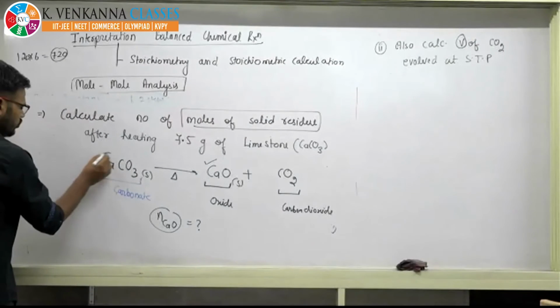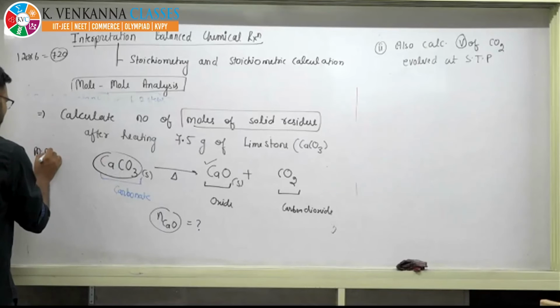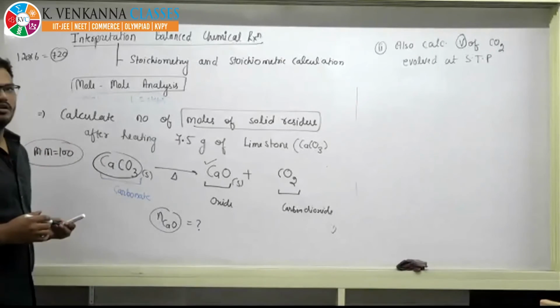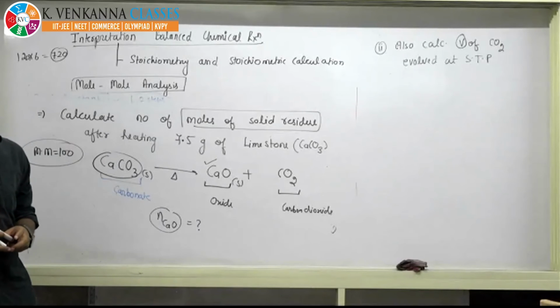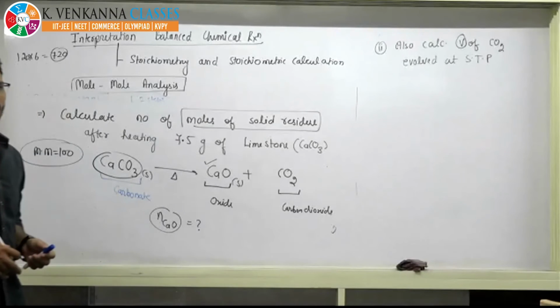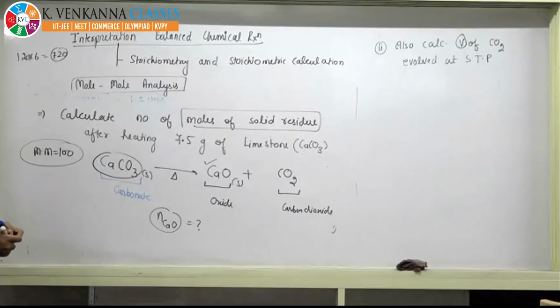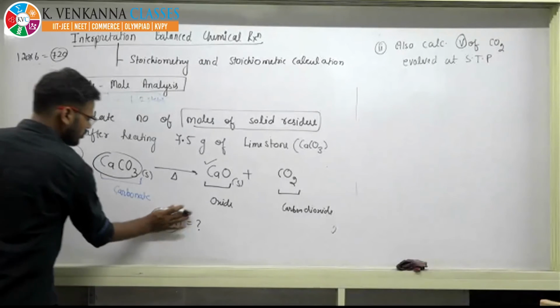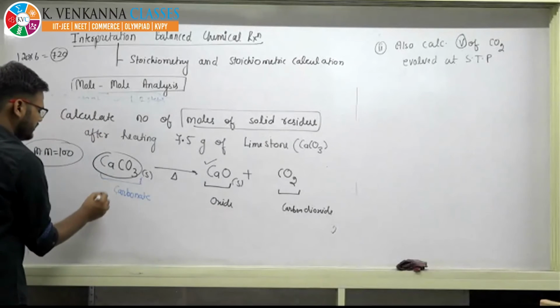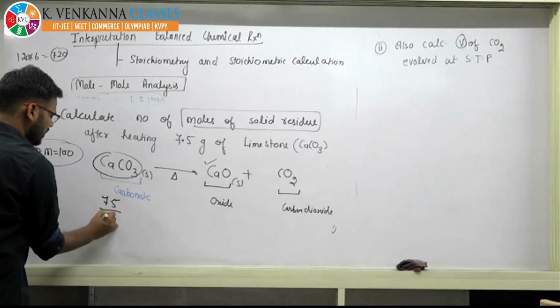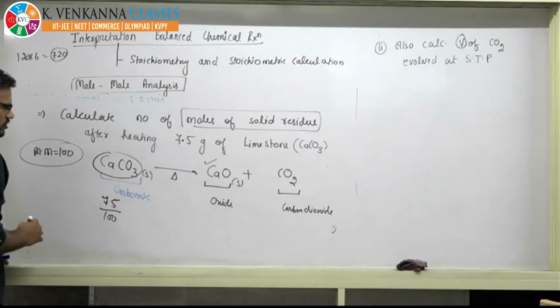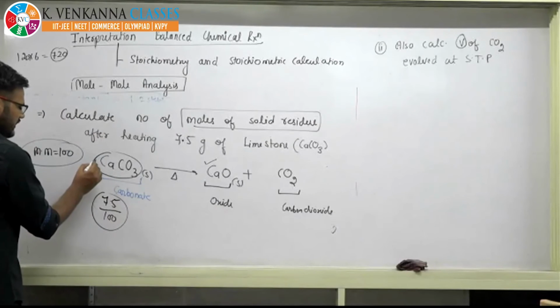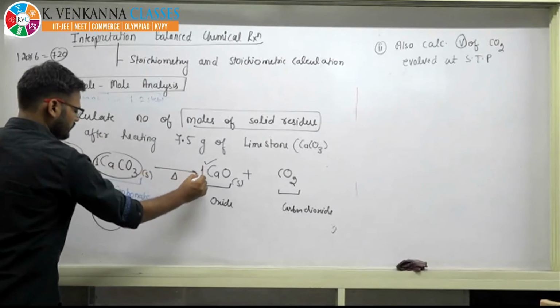You already know its molar mass. Molar mass is 100. That is why I have told you that there are a few important elements and compounds whose molar mass you should remember. Calcium carbonate is one of them, that is 100. So just calculate the moles of calcium carbonate: 7.5 by 100. You can easily understand that the stoichiometry is 1:1.